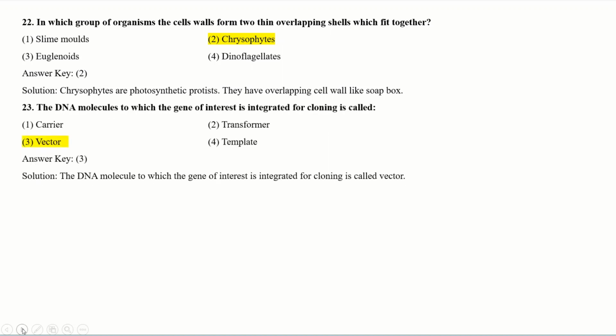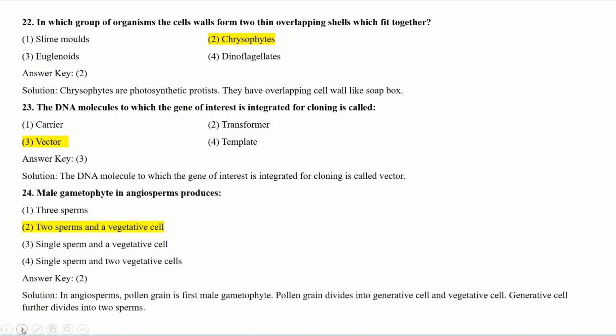See the next question. The DNA molecule to which the gene of interest is integrated for cloning is called a vector. It is also a direct question. The explanation is the DNA molecule to which the gene of interest can be integrated for cloning is called a vector. So your correct answer should be vector. Male gametophyte in angiosperm produces...